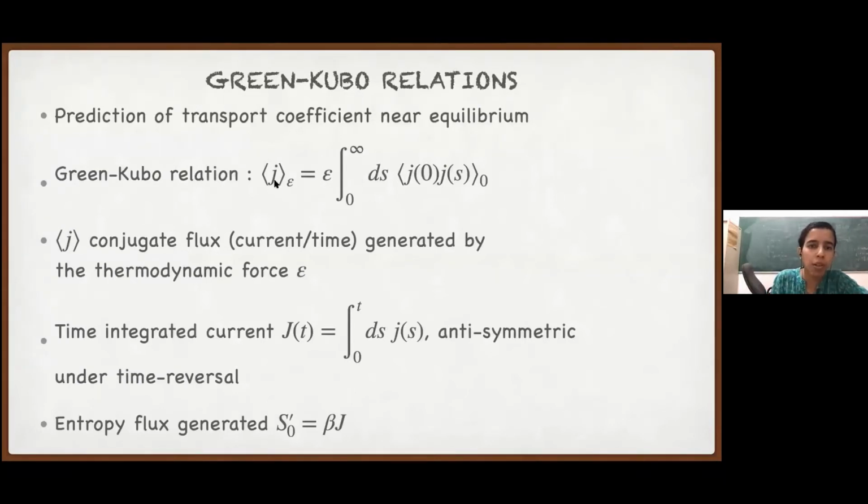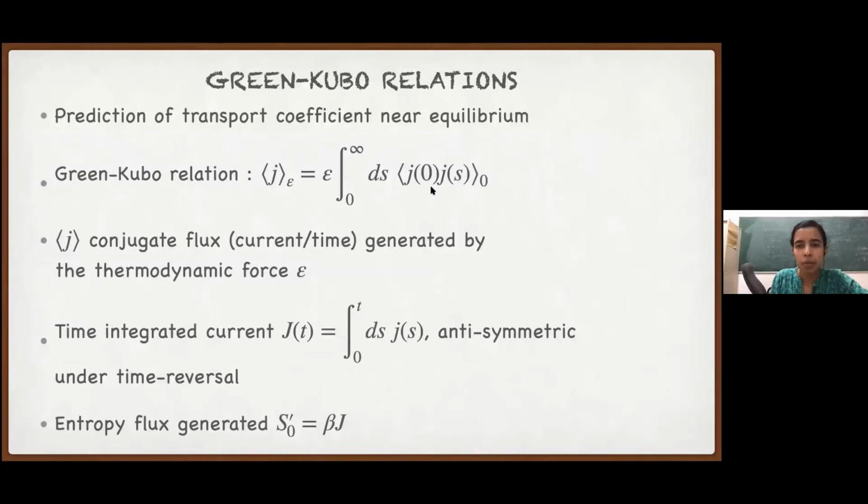So this small j is the instantaneous current, which means the net flux per unit time. And the Green-Kubo relation says that this is given by an integral over time of the equilibrium time correlation of the same current. Okay, this is a very famous relation.